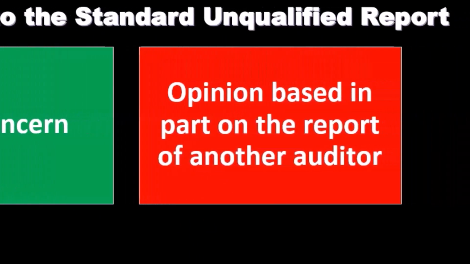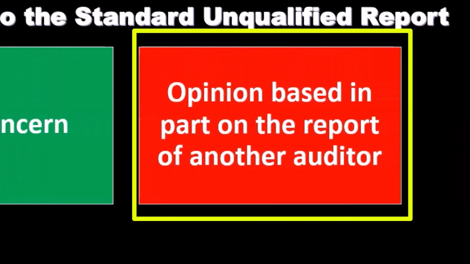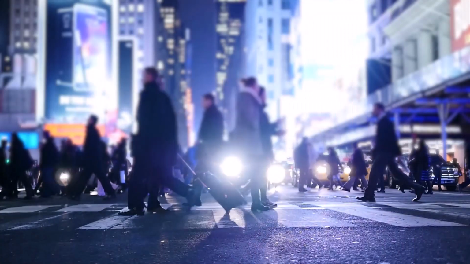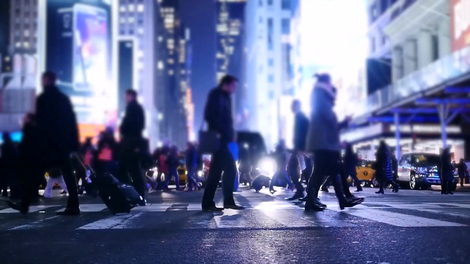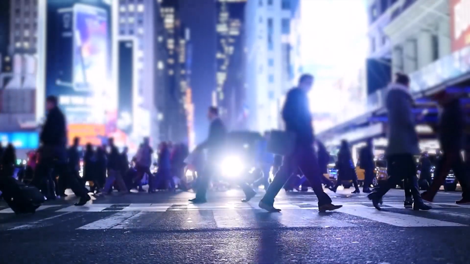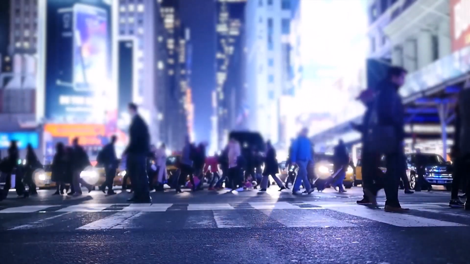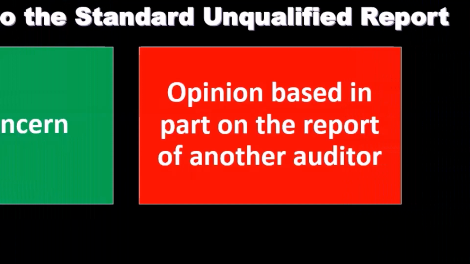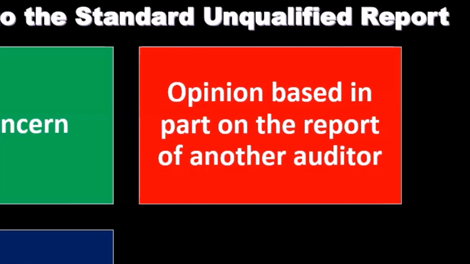Opinion based on part of the report of another auditor. So that could be the case that we did some of the audit, and then some of the audit might have been done somewhere else. For example, if we could not do an audit for part of the company that was done in another location, such as another country, because we don't have an office there, then it's possible that another auditor could do the audit of that particular component and help us out to complete the audit in that way. But by doing that, then of course we are dependent on an outside CPA firm, and that needs to be stated within the financials, within the report.